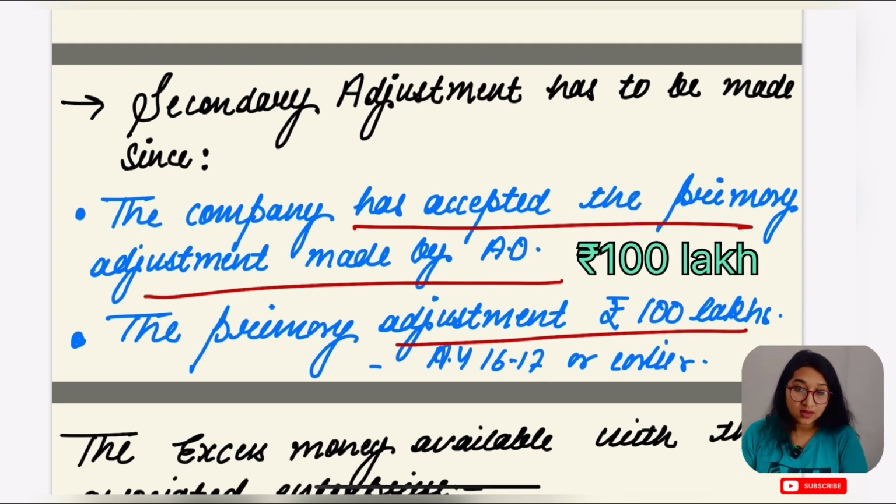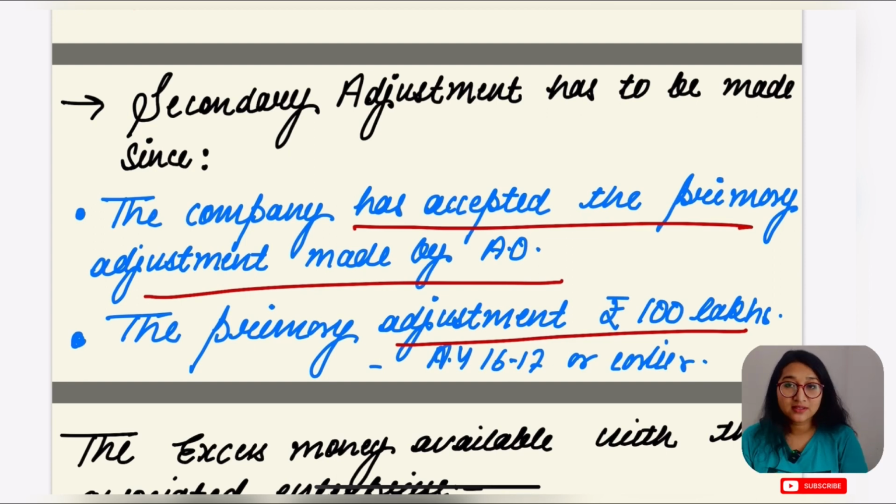If the primary adjustment is less than 1 lakh, there would be no secondary adjustment. The very first thing the law says is that the primary adjustment should exceed 100 lakh, which means 1 crore. The adjustment should exceed 1 crore, then only can you go for the secondary adjustment.